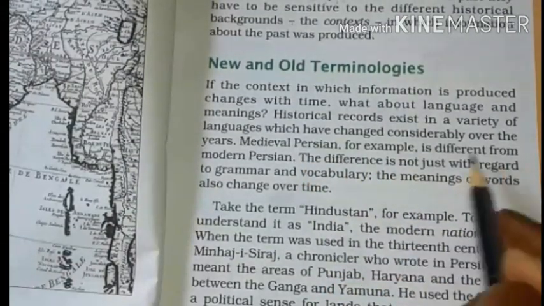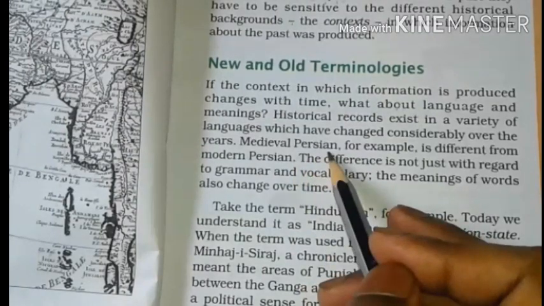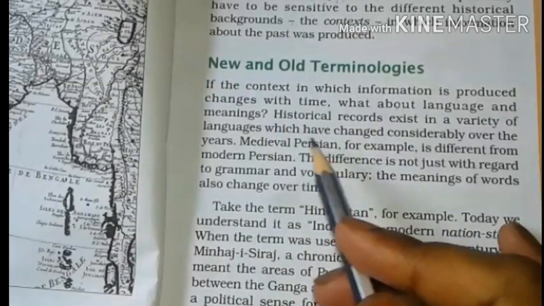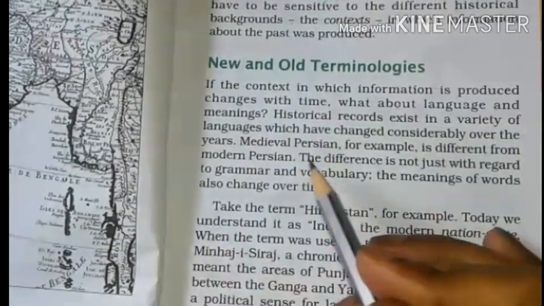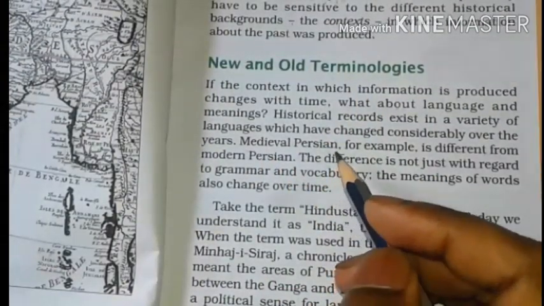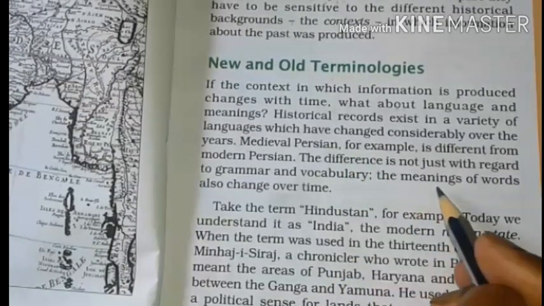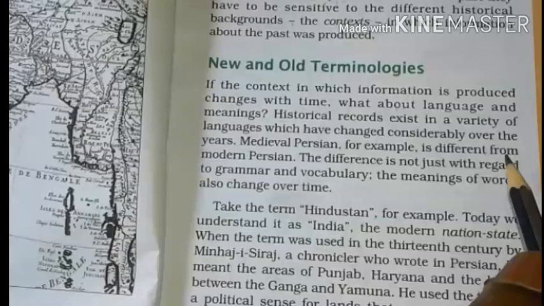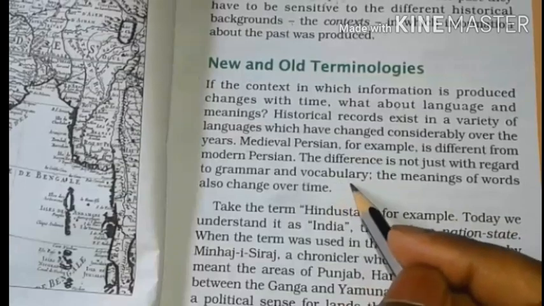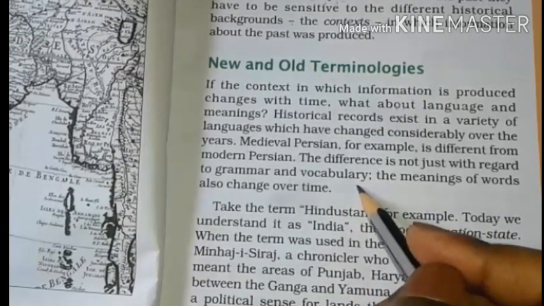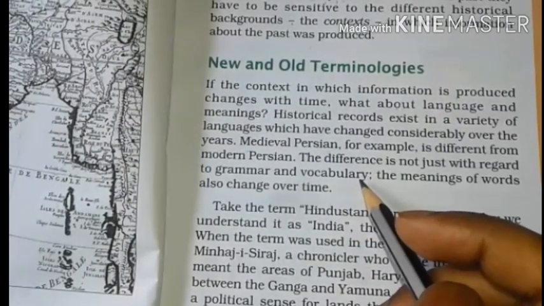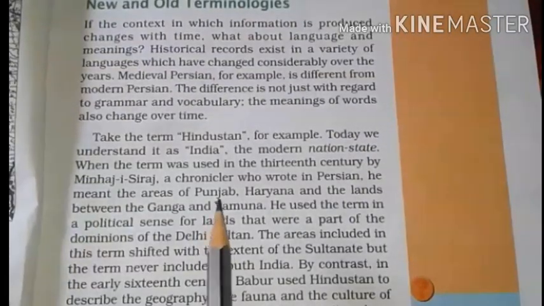Medieval Persian, for example, is different from modern Persian. Medieval Persian means what? Medieval Persian means the past. The language which was used in past history is called medieval Persian. And modern Persian means what we are studying nowadays. The difference is not just with regard to grammar and vocabulary. The meaning of words also changes over time. Not only the words but also the grammar has changed. Vocabulary and pronunciation have also changed from time to time.